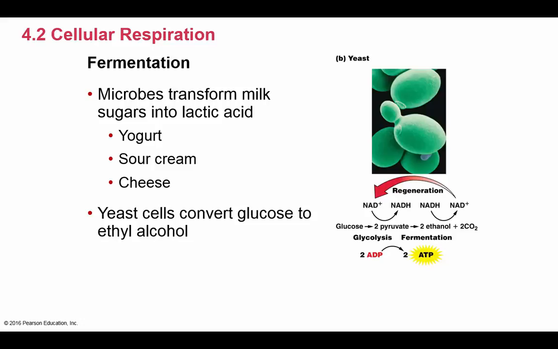But the other thing to know about fermentation is that it can be beneficial by microbes. They use fermentation to transform milk sugars into lactic acid to produce things like yogurt or sour cream or cheese. We also know that yeast cells take glucose, and through fermentation they can produce ethyl alcohol, which can be used to make bread rise. It can also be used in brewing. So fermentation is a valuable process that can be used by lots of different types of organisms.